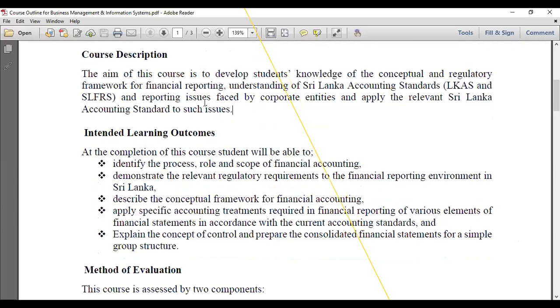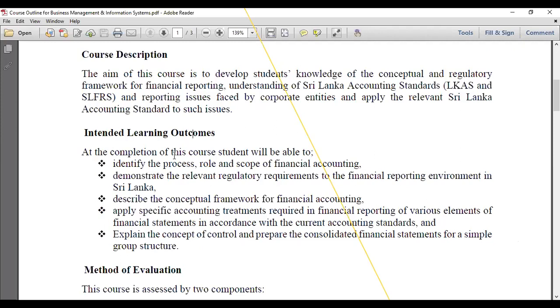This main description we have divided into 5 elements or outcomes, right? So at the completion of this course, it means the final date of this course, you will be able to identify the process, roles and scope of financial accounting, right? At the final lesson, you should have a clear idea. I will explain, I will discuss with you, and I will guide you, right? The process, role and scope of financial accounting are the general and basic things.